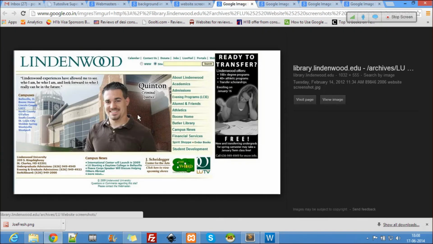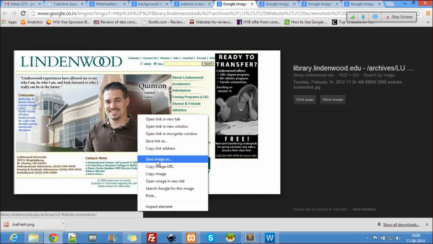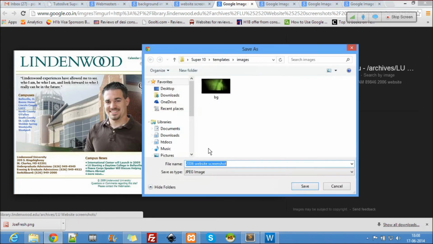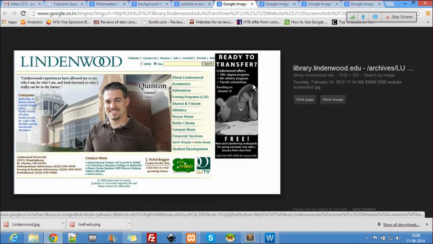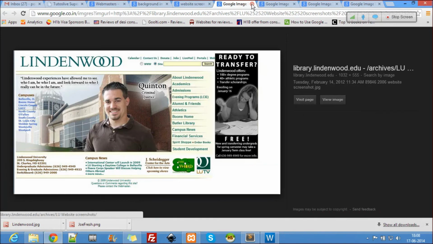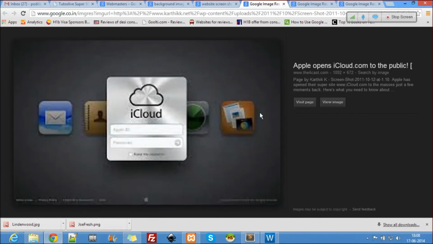And this is Lindenwood. Lindenwood is a university website, and it has academics and admissions and stuff. So this is for informing the user. And this is not a good image, we're not using it.